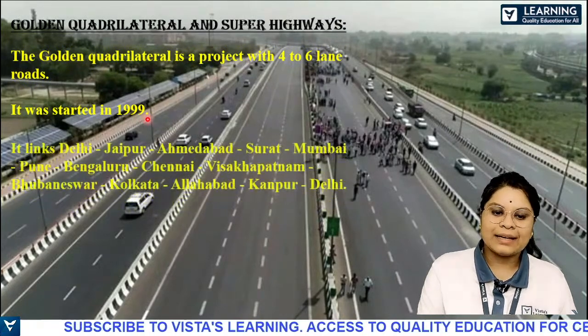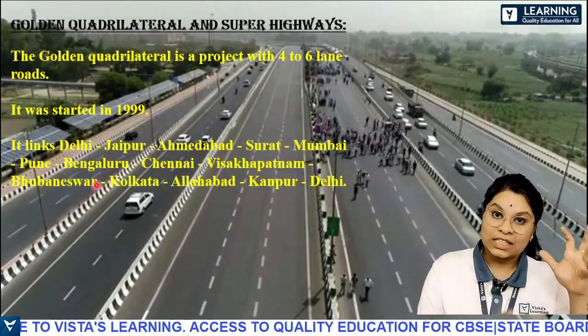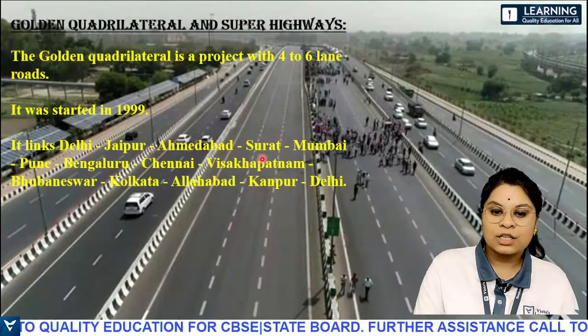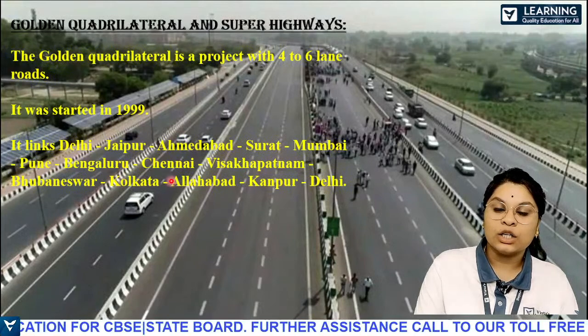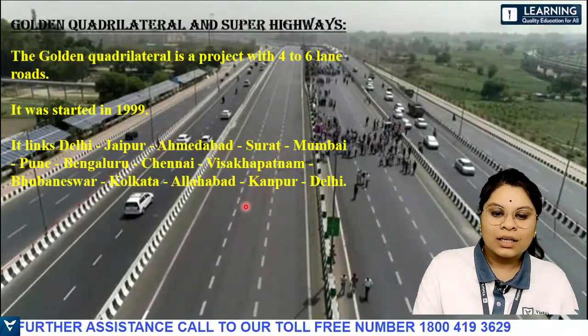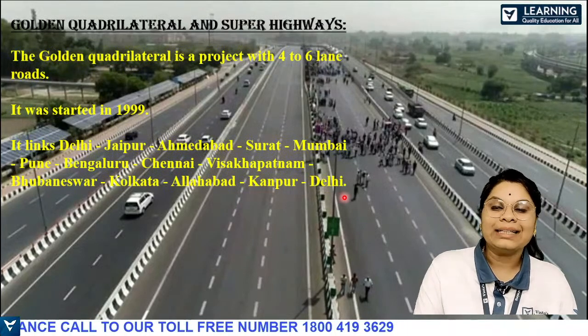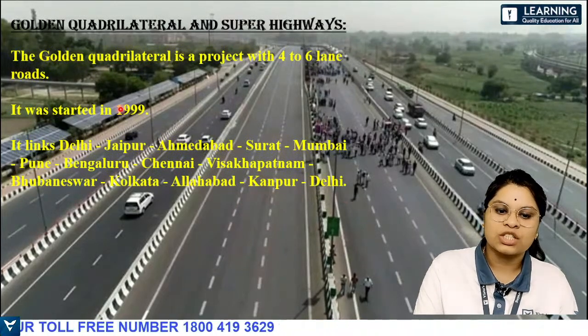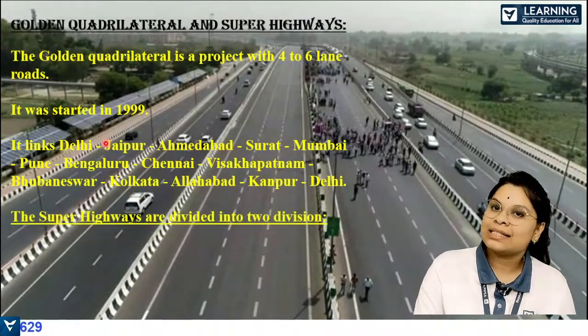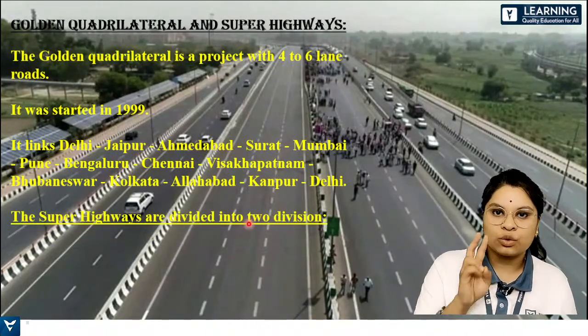And it links these places: Delhi, Jaipur, Ahmedabad, Surat, Mumbai, Pune, Bengaluru, Chennai, Visakhapatnam, Bhubaneswar, Kolkata, Allahabad, Kanpur and Delhi. So these are the places which this road touches. It links them.